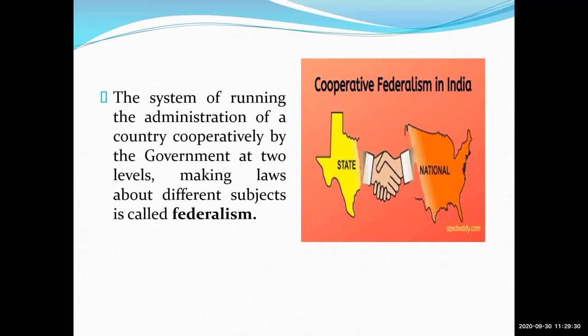Cooperatively by the government at two levels. And we have learned those two levels. Which are they, students? Can anyone tell me the two levels? In the picture also you are able to see them. Very nice, Arman. Union government and state government. These are the two levels.